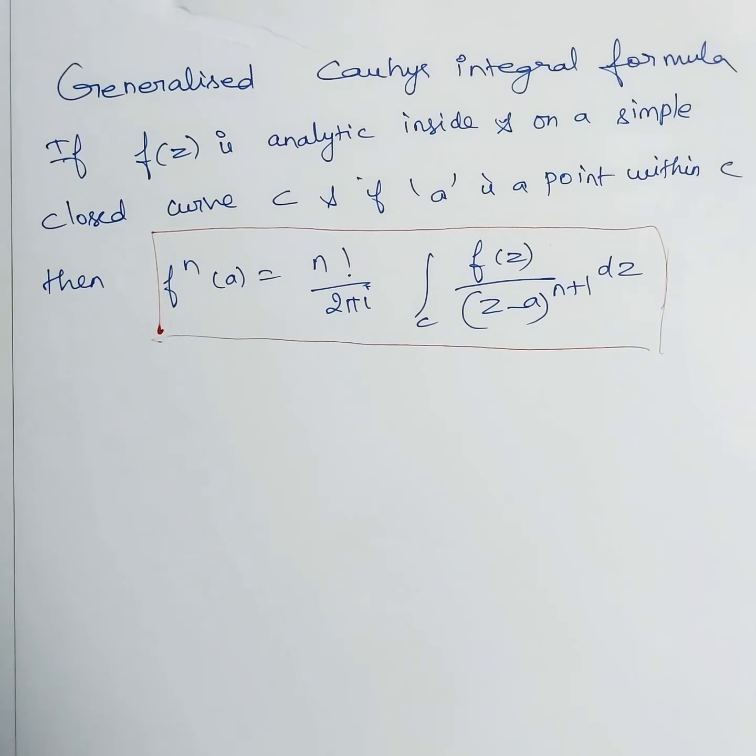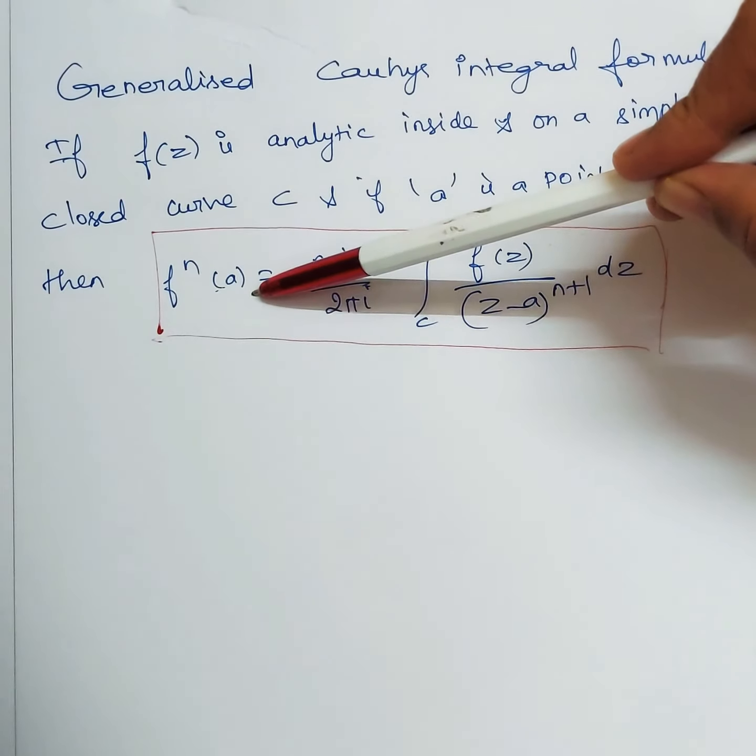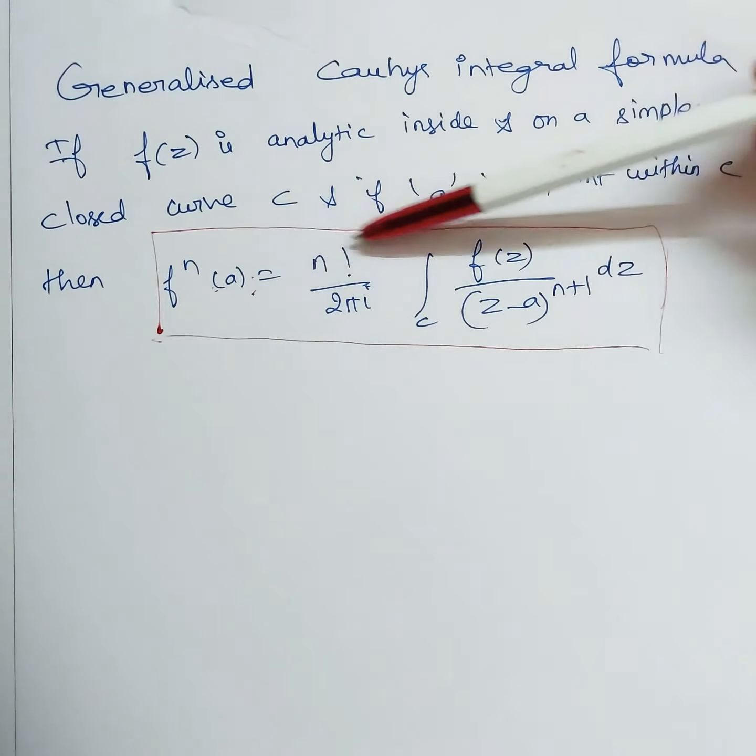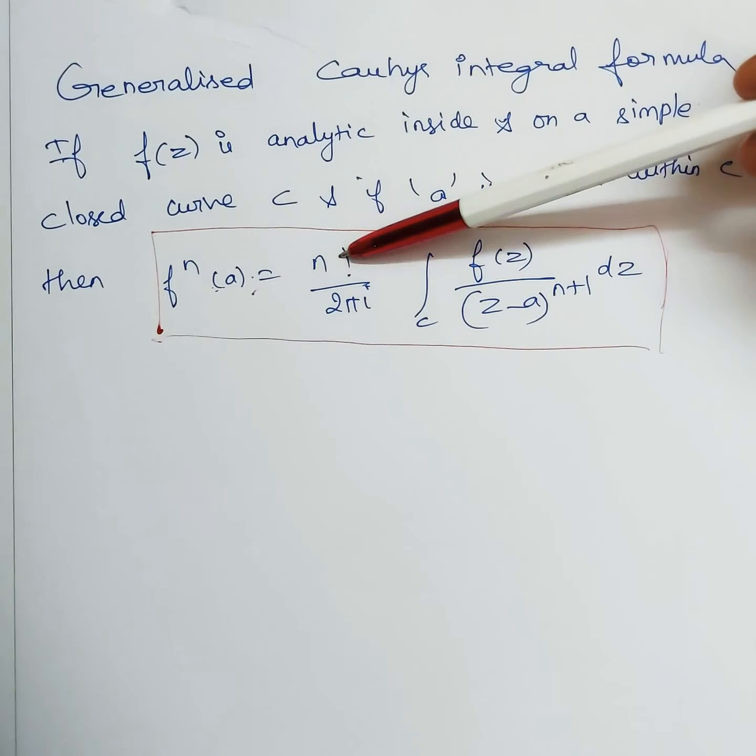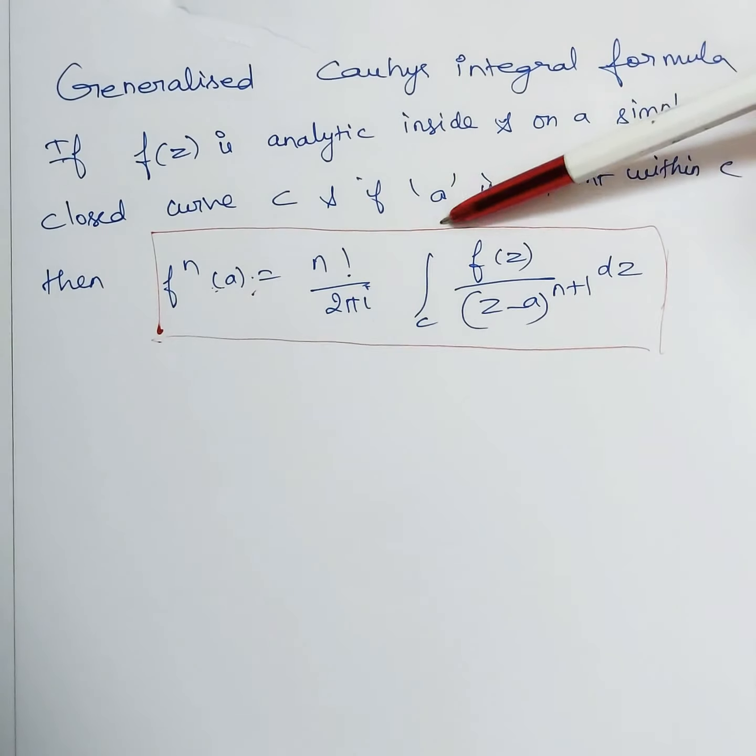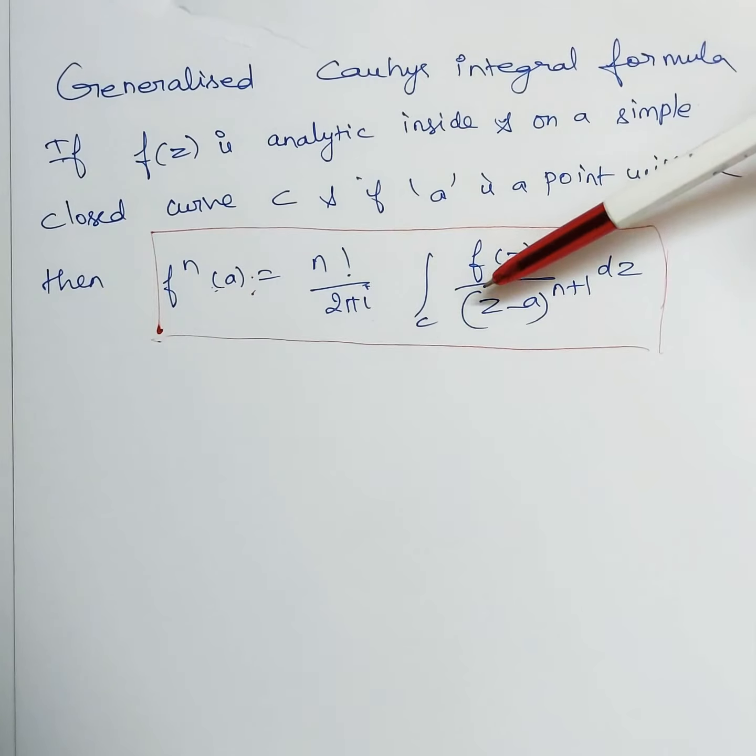So what is the normal formula? f of a, what we have proved now, is equal to, with n equal to 0, 1 by 2 pi i integral over C of f of z by z minus a dz. That is what we had in Cauchy's integral formula. This is the general form. So go through these problems, and when you are studying these theorems, you have to memorize the statement also. Thank you.